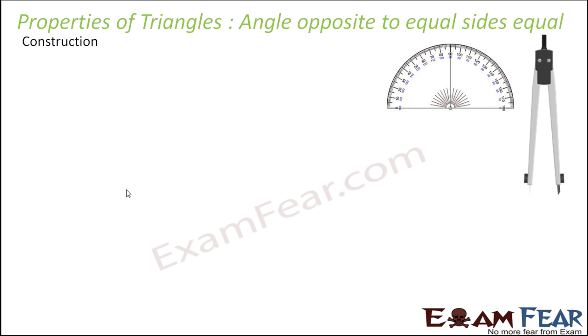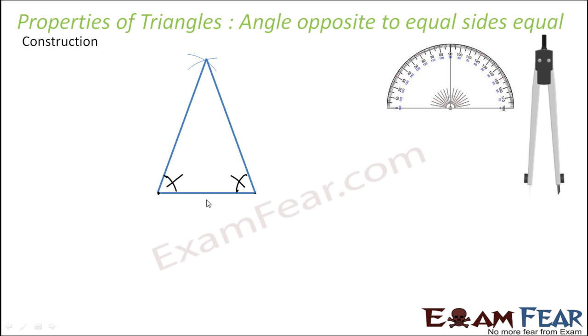So let's do this construction with me. We are saying that the angles opposite to equal sides are equal, so we'll draw equal sides and then notice the angles. We'll first draw a line and then draw equal sides. We'll take some length, and using this compass, from this point I'll draw this arc, and from this point I'll draw this arc. So that means this line and this line are the same. I'll draw this line. Now if you observe these angles, they are the same. Using a protractor, you will observe these angles are the same. You can try this.